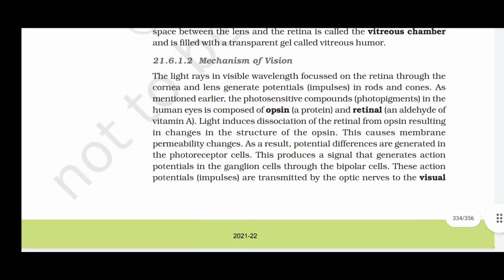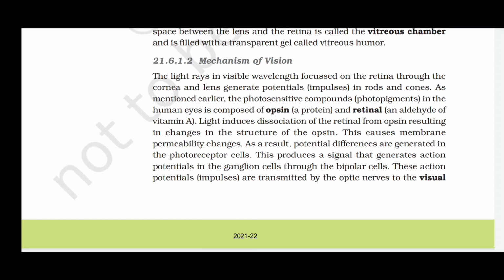Mechanism of vision. The light rays in visible wavelength focused on the retina through the cornea and lens generate potential differences in rods and cones. As mentioned earlier, the photosensitive compounds, photopigments, in the human eye are composed of opsin, a protein, and retinal, an aldehyde of vitamin A. Light induces dissociation of the retinal from the opsin, resulting in changes in the structure of the opsin. This causes membrane permeability changes.